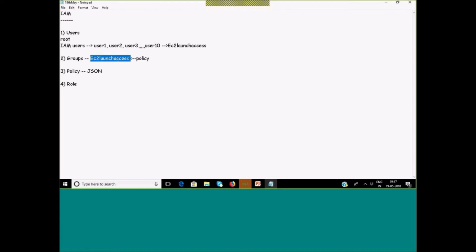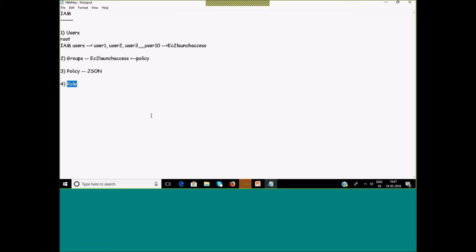So I will attach a policy to a group so that all the members of this group will get those rights. The next one, as I said, you can directly attach a policy to a user. When you want to manage the policy of just 2-3 users, it's better to directly go with policy attachment. Or if you want to manage similar rights for multiple sets of users, you can go with groups. Then the next one is a role.